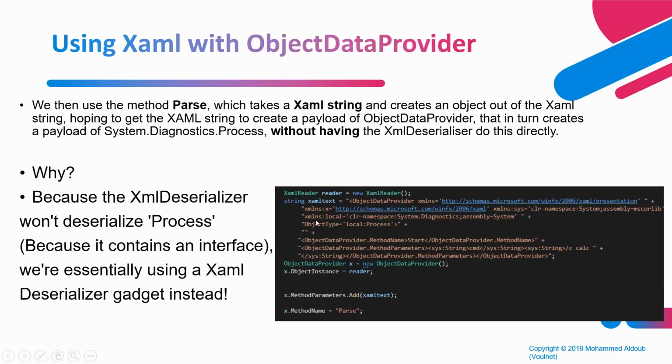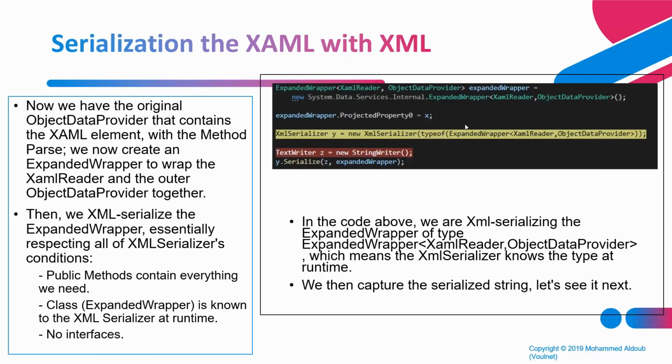Essentially what we're doing is creating an ObjectDataProvider, now not with a System.Diagnostics.Process class, which will fail to serialize, but with a XAML reader class. We're hiding the details of the class inside this XAML string such that the XML deserializer does not complain about the interface that's included there. So if we run this piece of code, we'll create our own ObjectDataProvider, and then we will wrap it inside the expanded wrapper like we did before. Now the expanded wrapper is for the type of a XAML reader and ObjectDataProvider instead of process.